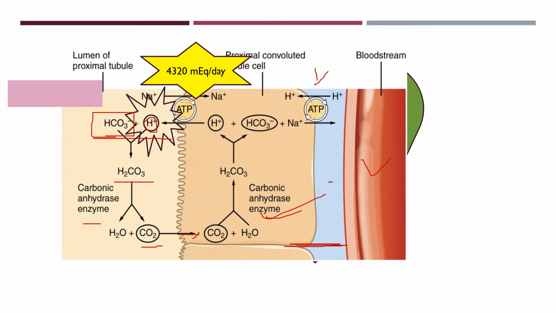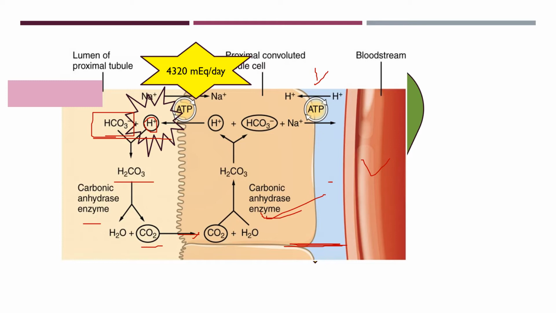In addition to that, we know that 80 milliequivalent of non-volatile acids are generated due to metabolism. These are non-volatile, non-bicarbonate, other acids. So they are also to be secreted, released and expelled from the body.